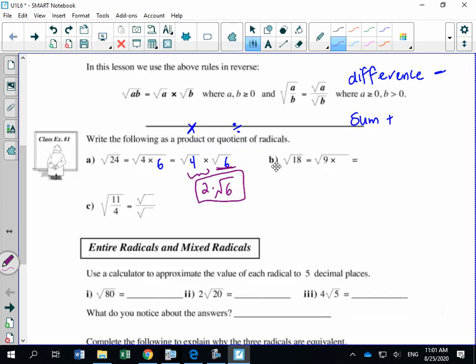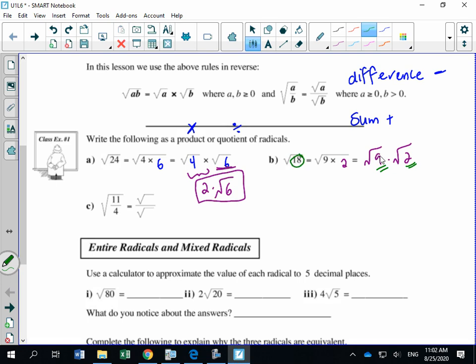Okay, let's try that over here with B. So they're saying root 18 is the same thing as 9 times what? So we know that to get 18, it would be 9 times 2, right? Then we could say, okay, well, that's the same thing as root 9 times root 2. Everybody should agree with that. And if you check 9 times 2, that gives you your radicand of 18.